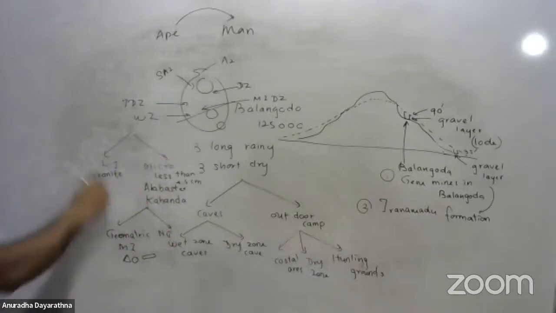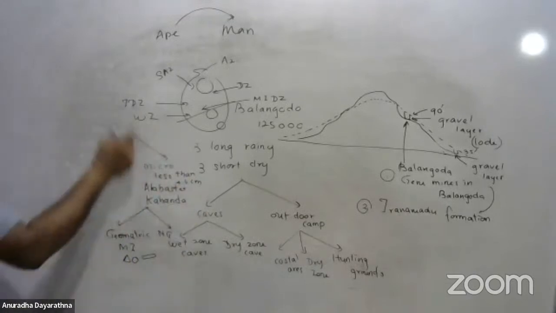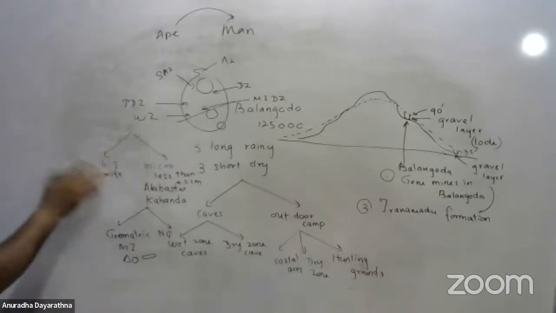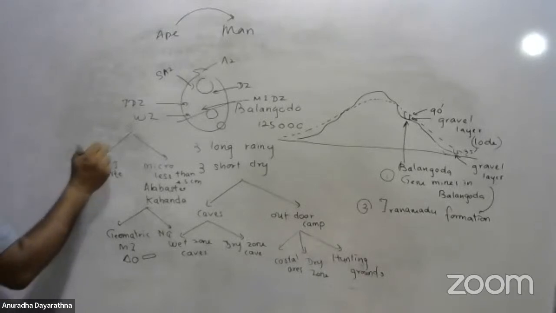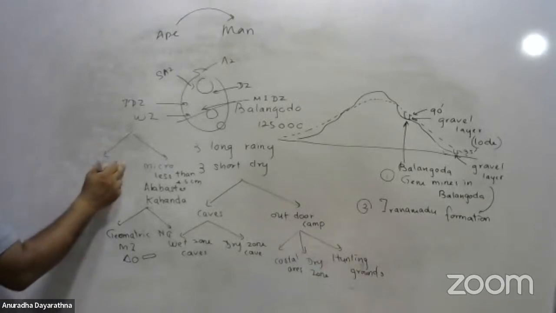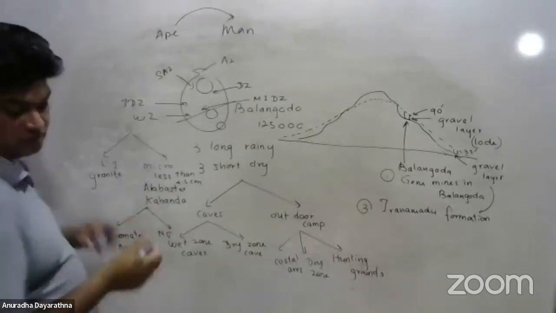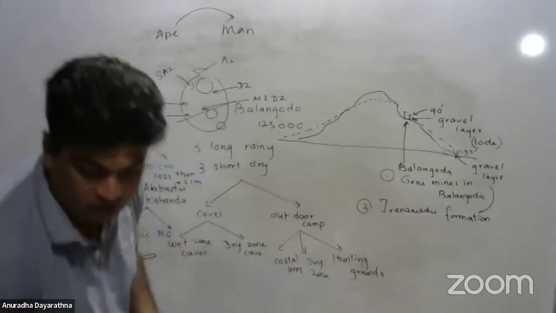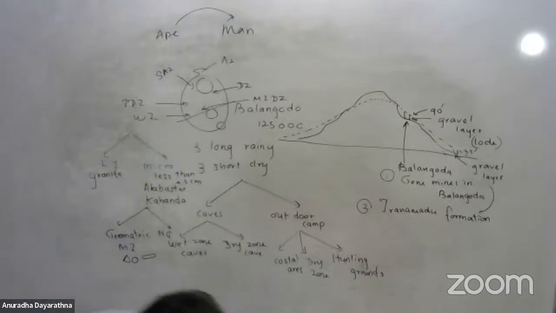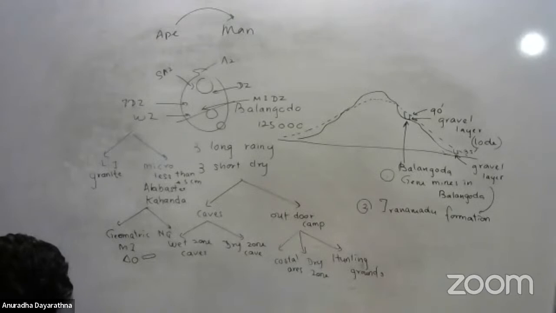So these are the three types of implements or equipment used by Stone Age man: large stone implements, geometric micro implements, non-geometric micro implements. So that comes under what? That comes under the technology of the Stone Age.